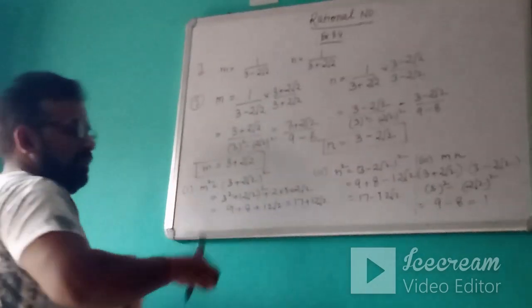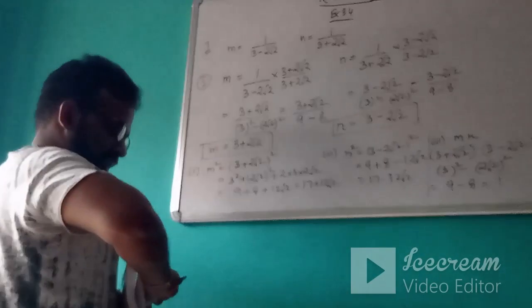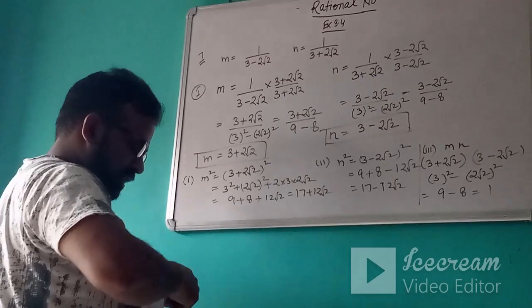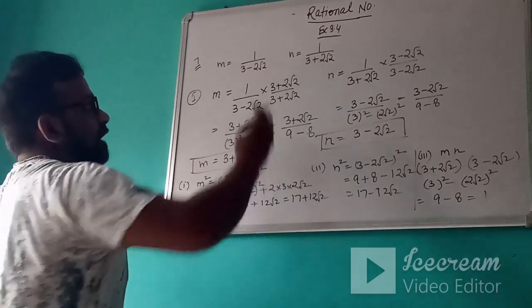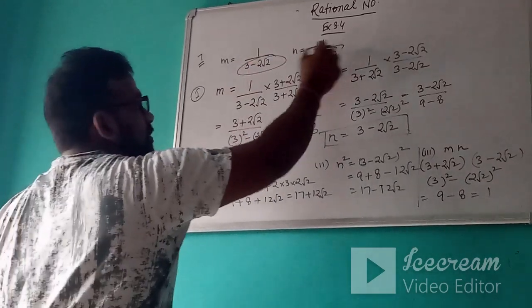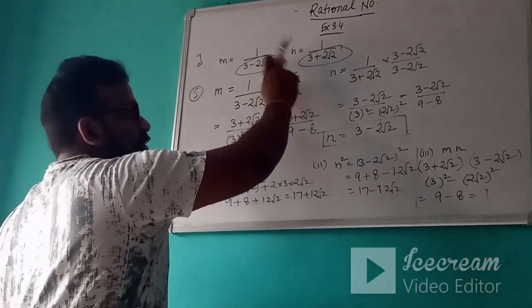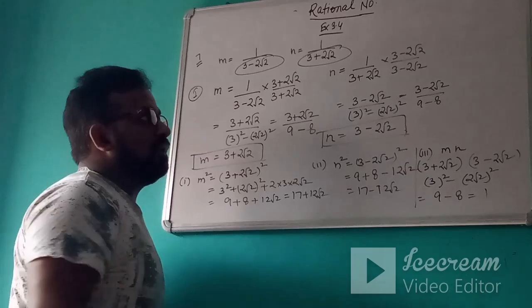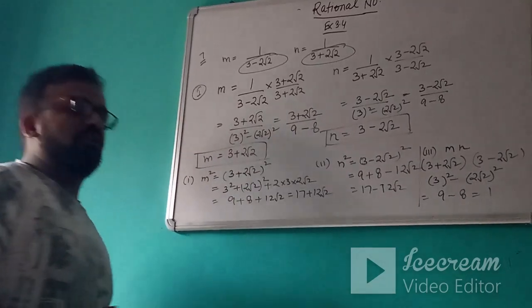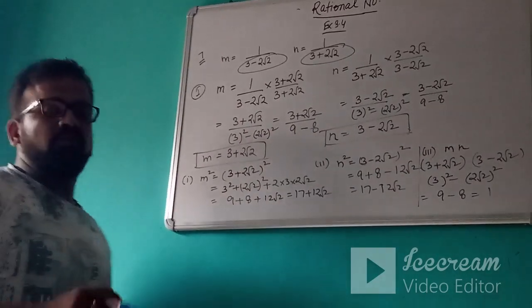You will rationalize the denominator of questions like this. Make sure that in the denominator an irrational number should not be there. In the denominator there should always be a rational number; then only its simplification will be easier.